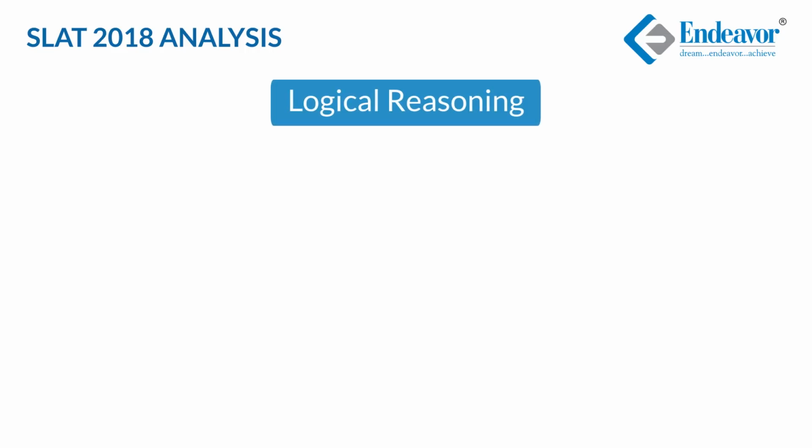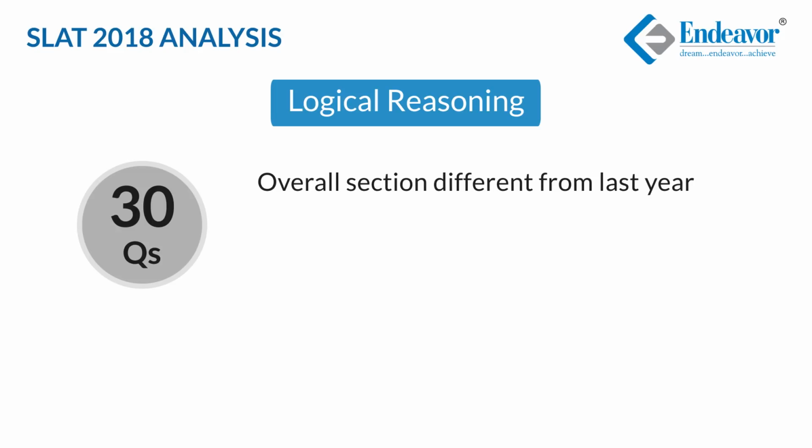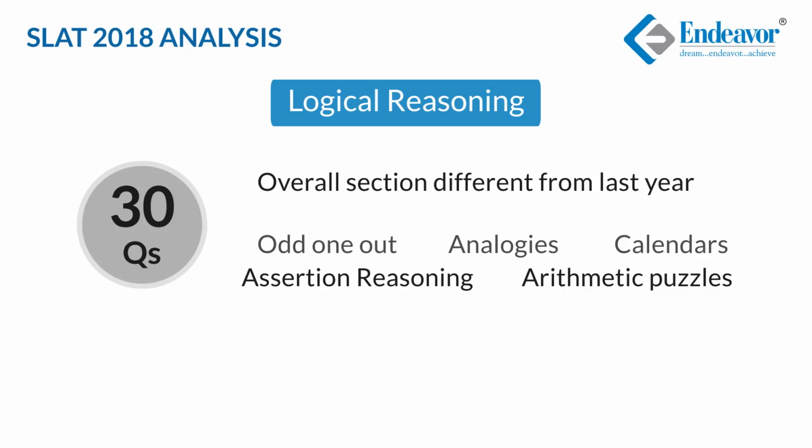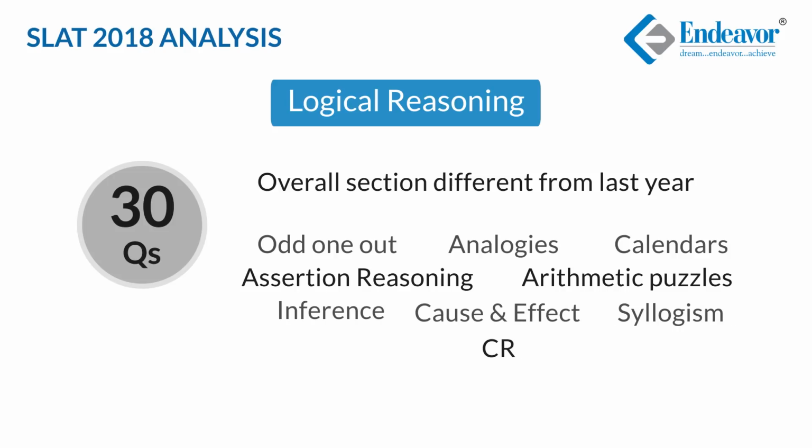Section 1, Logical Reasoning. This section had a total of 30 questions and it was markedly different from last year. There were 4 questions based on odd one out, and there were 4 to 5 questions based on analogies. A couple of questions were asked from topics such as calendars, assertion reasoning, arithmetic puzzles, inference, cause and effects, syllogism, and critical reasoning.